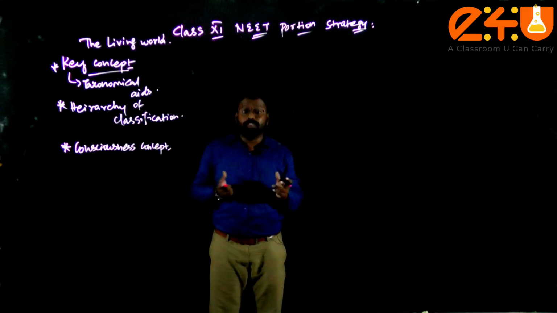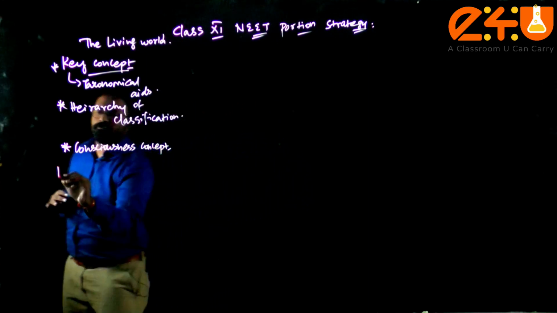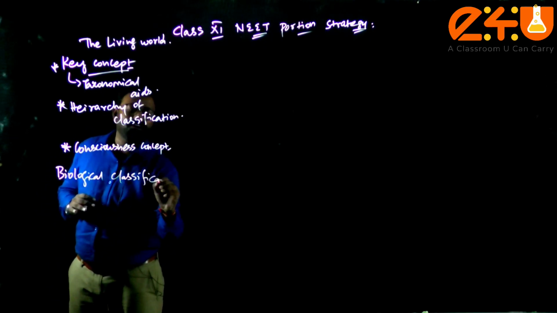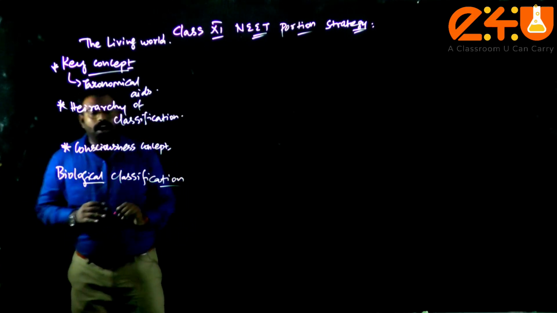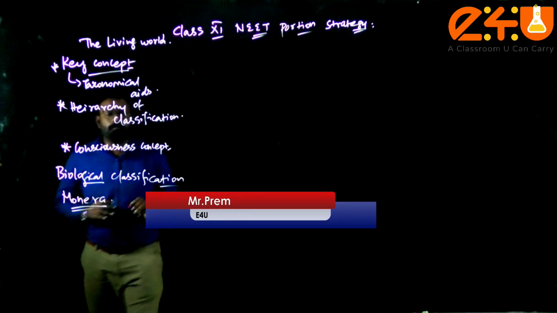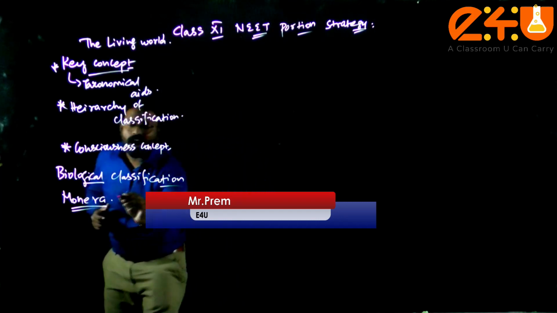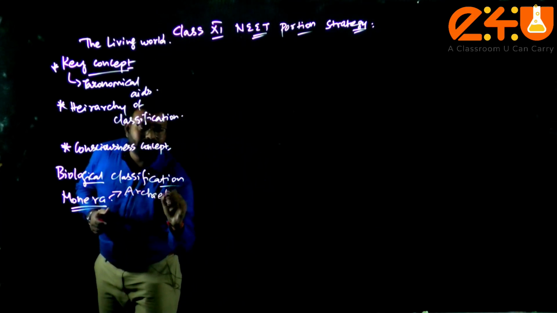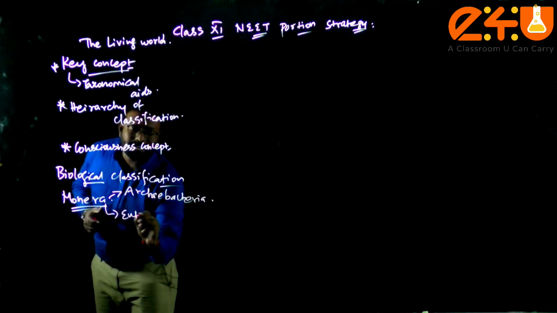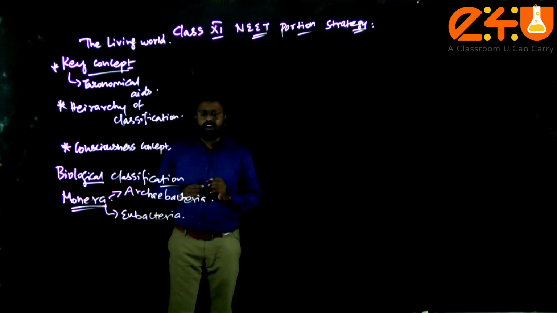So it will not play a very huge role in your preparation, but still you should have a hold on this topic. When it comes to biological classification, how are these concepts going to play a role in NEET? Very particularly here you need to concentrate on Monera. Monera comprises more MCQs, especially the area of Archaebacteria. Archaebacteria is the area that comprises more MCQs in Monera than Eubacteria. So you need to concentrate more on Archaebacteria and Eubacteria in the context of Monera.